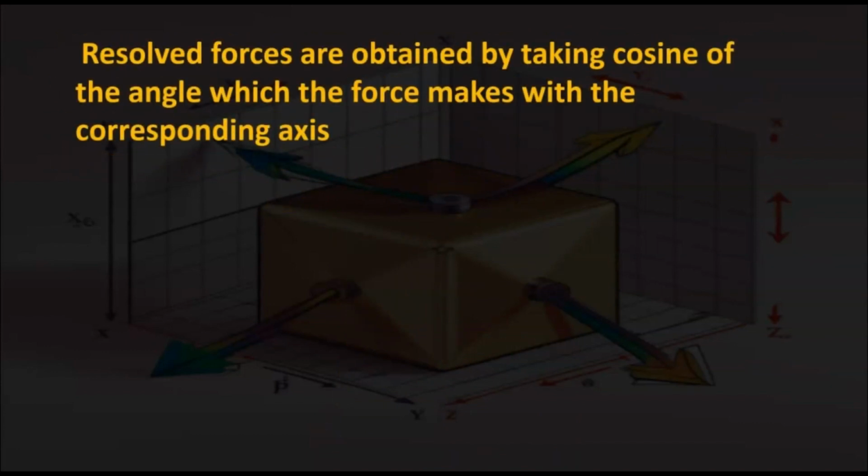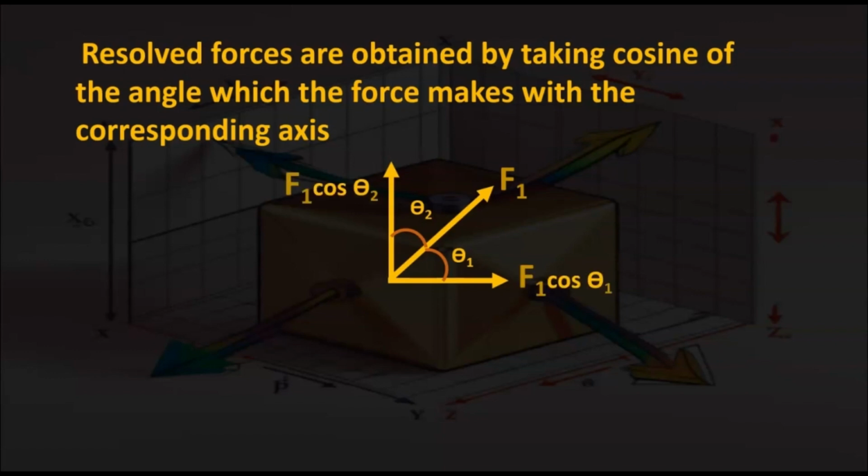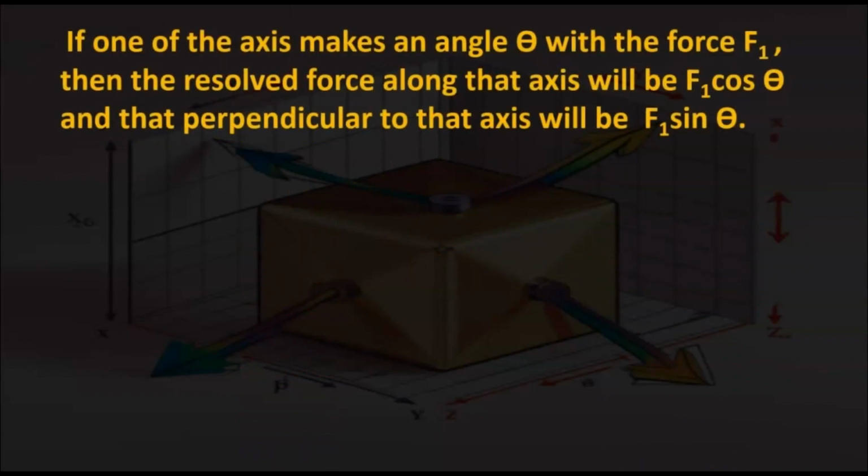The resolved forces are obtained by taking the cosine of the angle which the force makes with the corresponding axis. For example, F1 makes an angle theta 1 with the horizontal axis and theta 2 with the vertical axis. Then the horizontal component is F1 cos theta 1 and the vertical component is F1 cos theta 2. If one of the axes makes an angle theta with the force F1, then the resolved force along that axis will be F1 cos theta, and that perpendicular to that axis will be F1 sin theta.